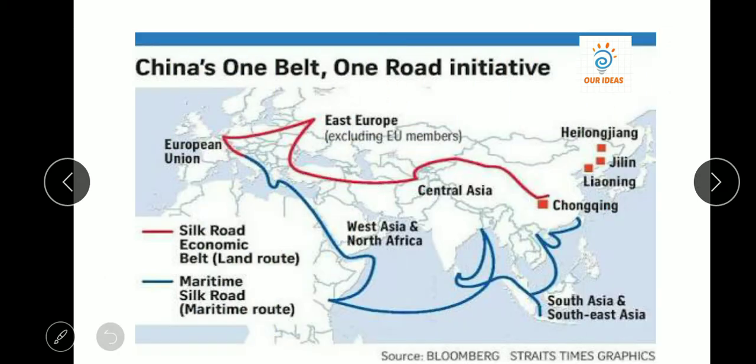In this map, it runs from Chongqing to the European Union, and all the regions are covered. But what we can also see is that it is trying to encircle India. We will talk about how it affects our country later in this video. So by this map you can see how it is connecting the world, and how China is trying to build such an infrastructure project across the world.